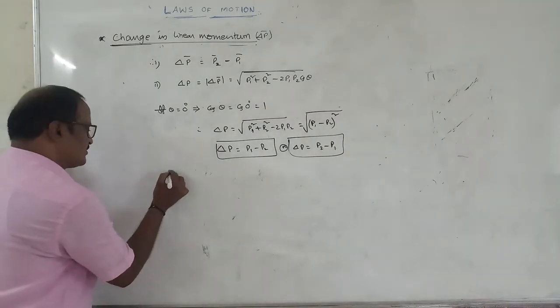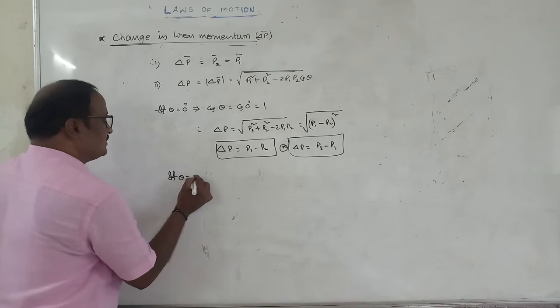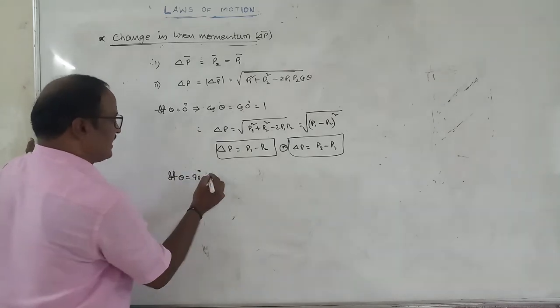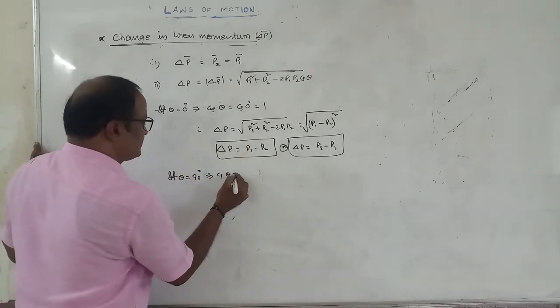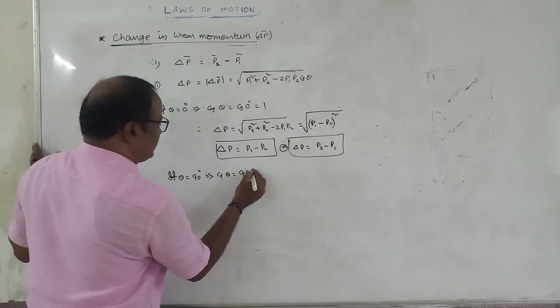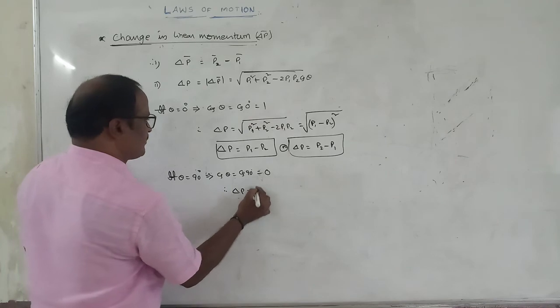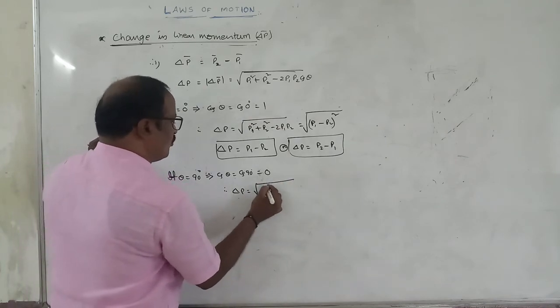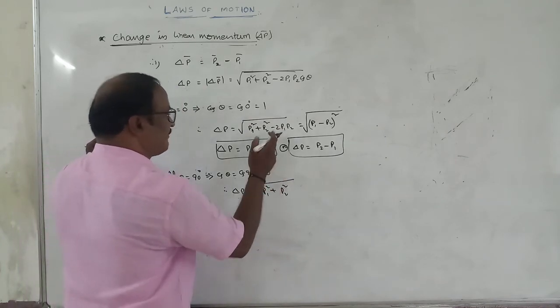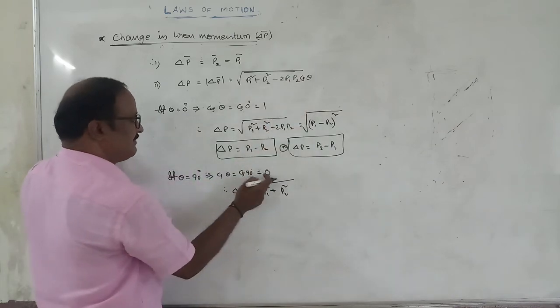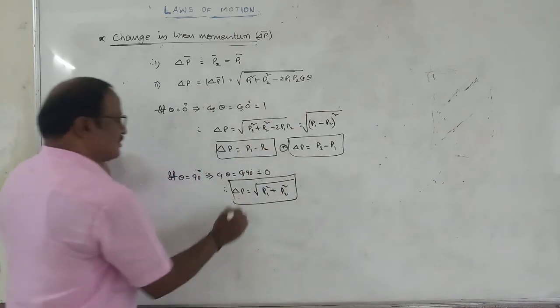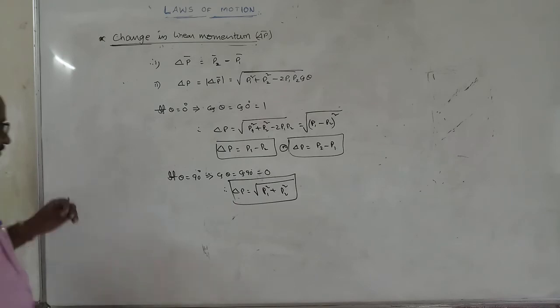Next again, suppose if theta is equal to 90 degrees, cos theta is equal to cos 90, which is equal to 0. Therefore, the magnitude of change in momentum delta P is equal to root of P1 square plus P2 square minus 2 P1 P2 cos theta, and cos 90 becomes 0. Delta P is equal to root of P1 square plus P2 square.